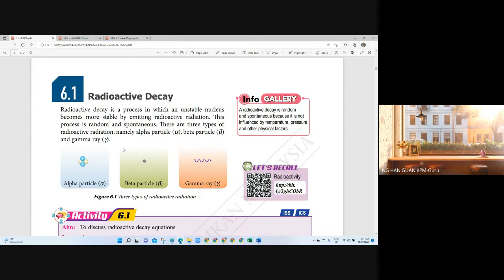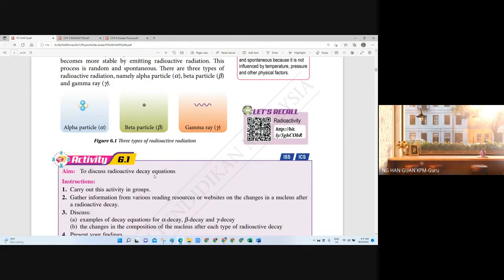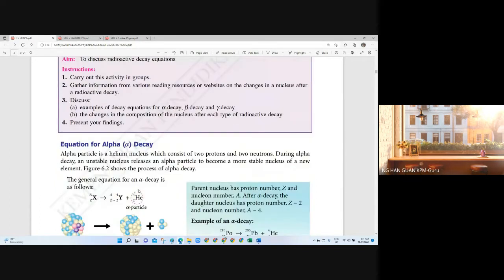Okay. So for the alpha particle, beta particle, and gamma ray, first you must make sure that you are familiar with the symbols, because the symbols are also used to write the equations about radioactive decay. So basically, this chapter is somewhat like studying chemistry, because we need to write the equations for the elements.